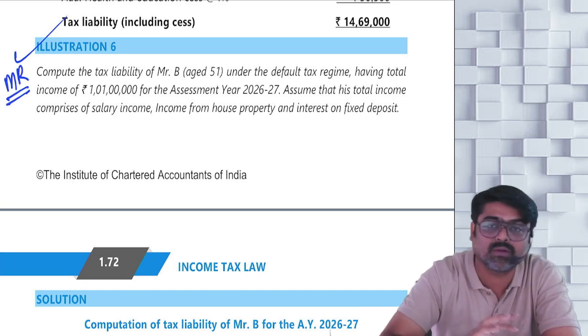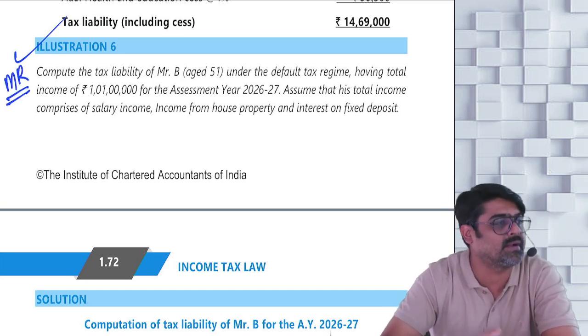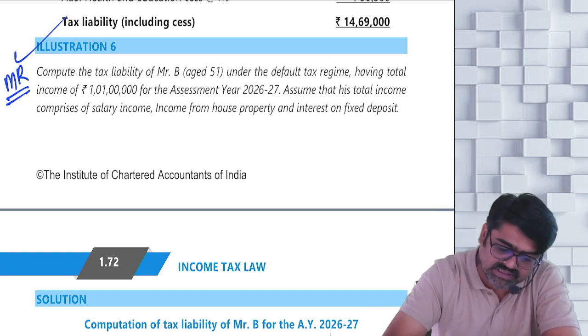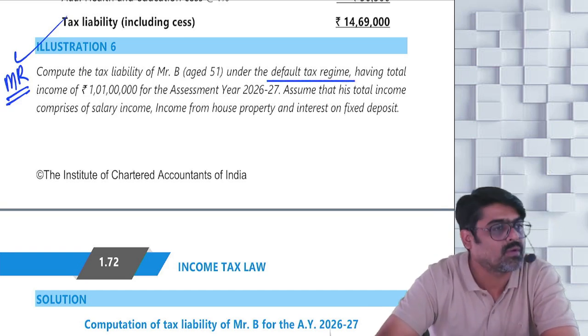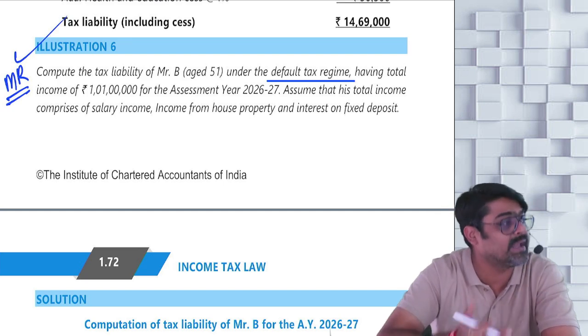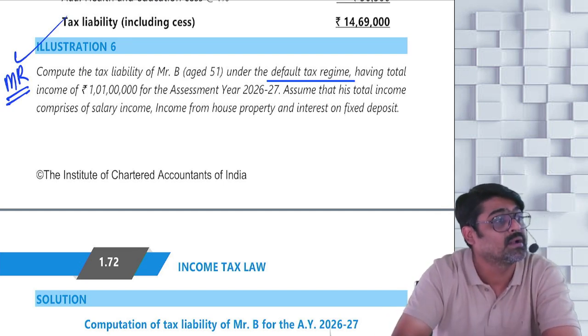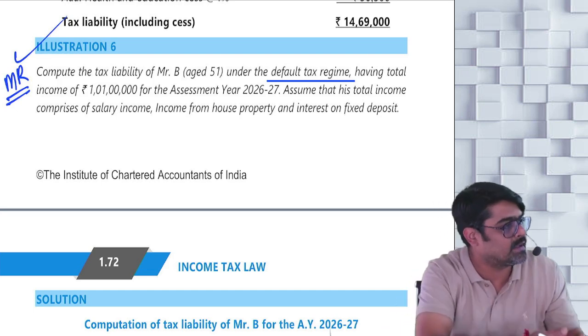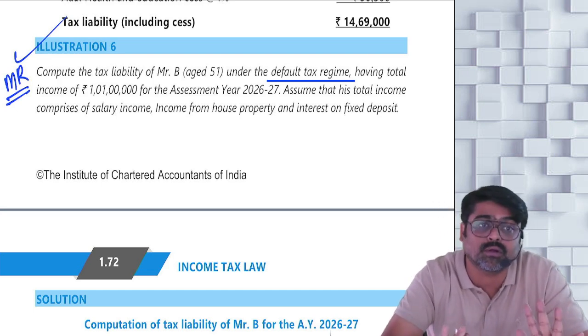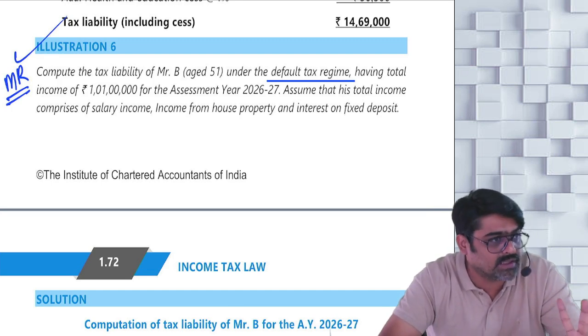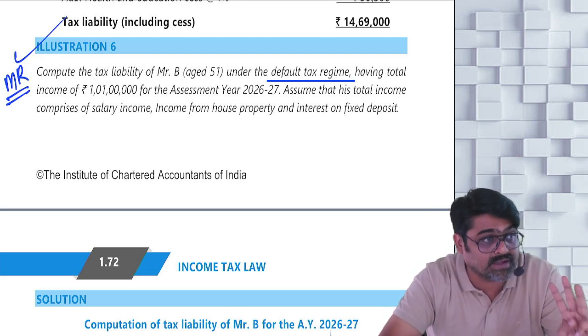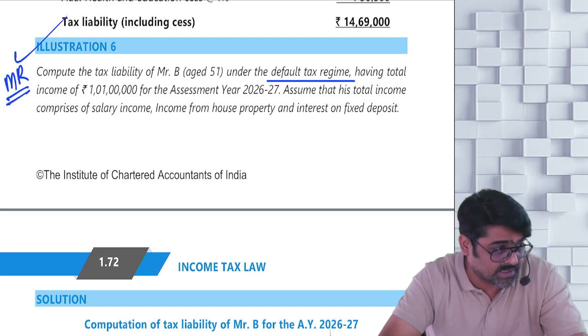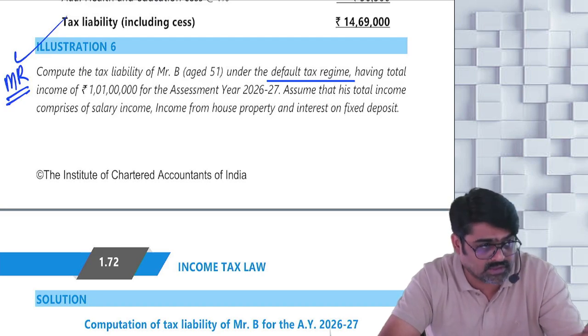Now here, when you calculate the marginal relief, the tax liability you are going to calculate by applying which rate? 115 BSc rates. So only difference is, instead of calculating the tax amount and the surcharge amount by applying the normal rates, you are going to apply default rates, and you are going to calculate the marginal relief in the same manner in which you have been doing it. Yes or no? So 4, 5 and 6 are homework for today. Please write it down. 4, 5, 6 homework.